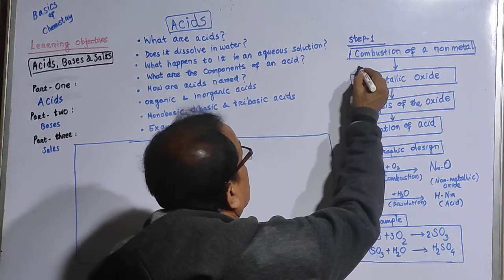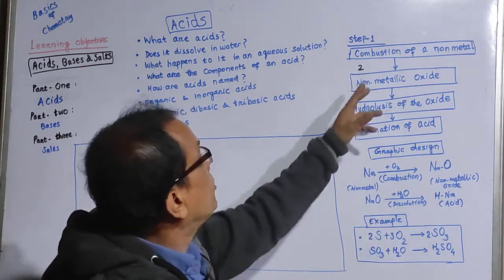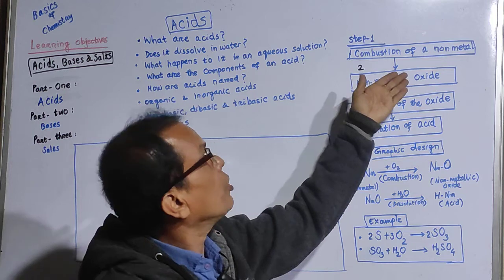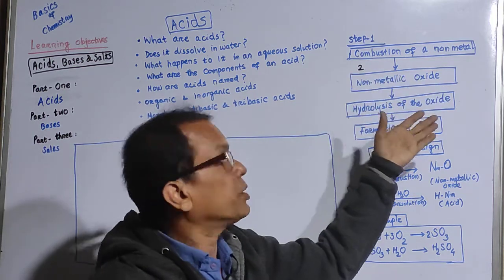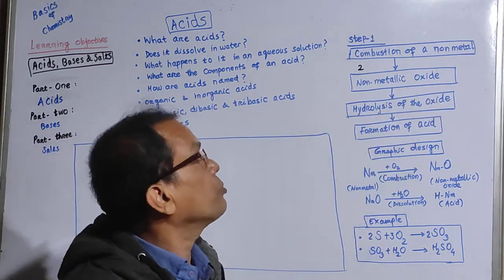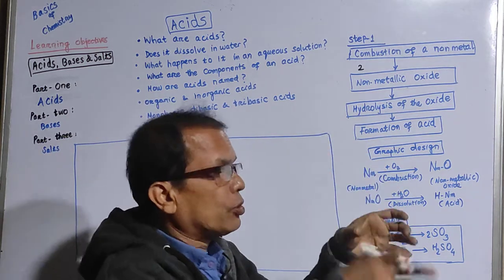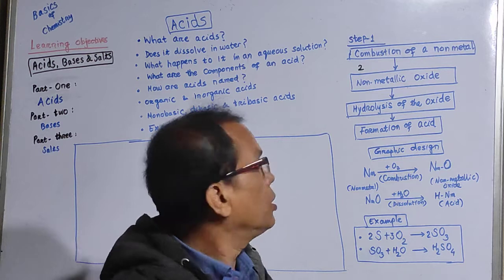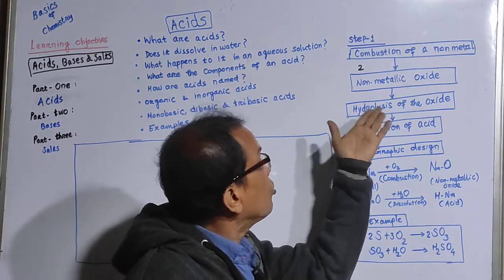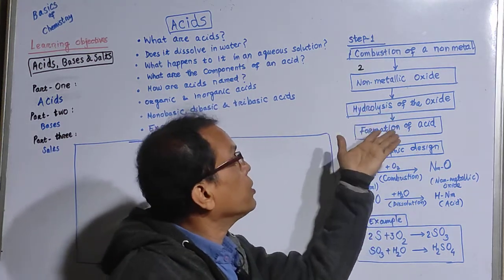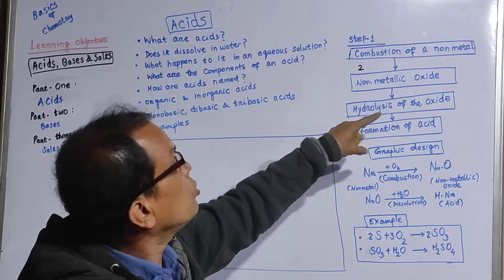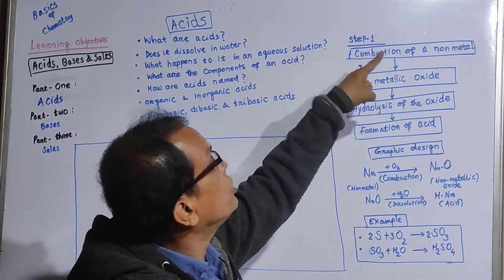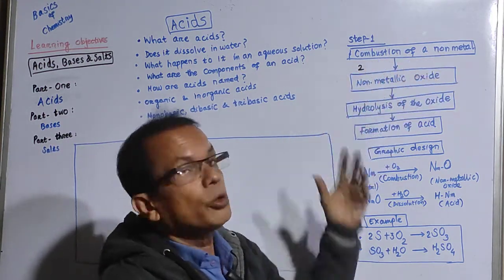Then in the second step, due to burning of the non-metal in the presence of oxygen, a non-metallic oxide is formed. When you add water to it, if you make a sarbat of the non-metallic oxide with water, then you do the hydrolysis and you get an acid. So an acid is formed due to hydrolysis of a non-metallic oxide, which is formed due to burning of a non-metal.